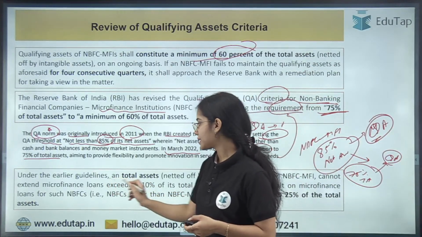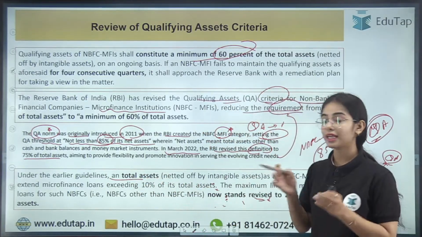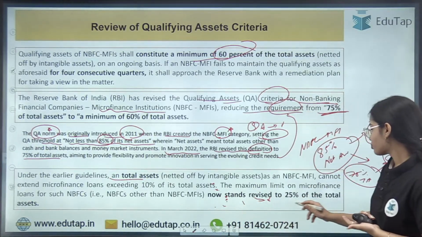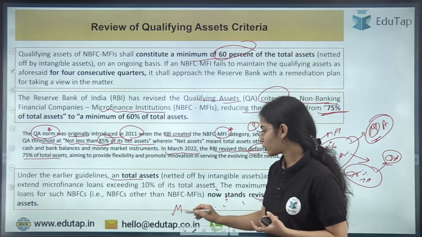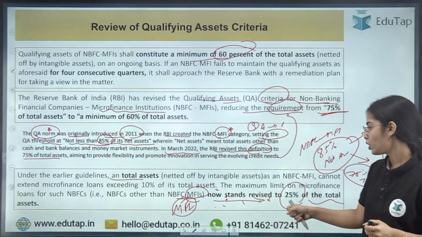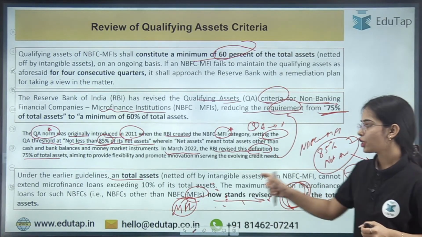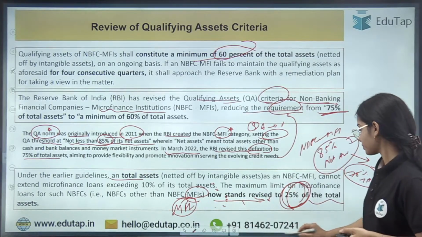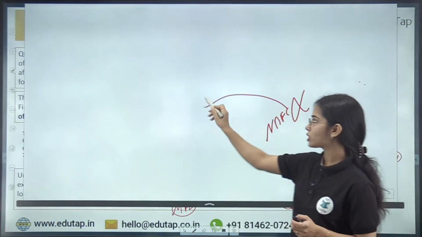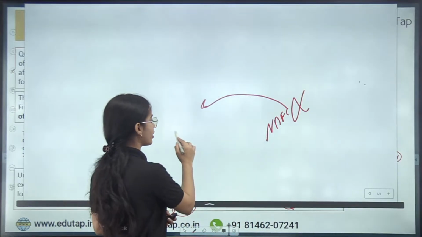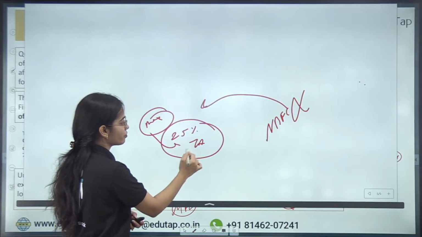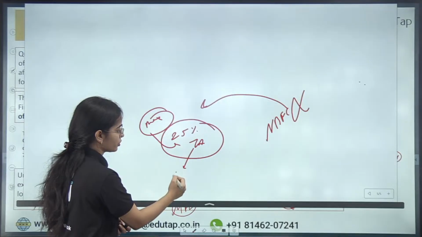Now, under the guidelines, it has been said that NBFCs that are not microfinance institutions can provide 25% of their total assets to microfinance loans. So the NBFCs other than the microfinance institutions, the other types of NBFCs, can provide microfinance loans only up to a maximum of 25% of their total asset.